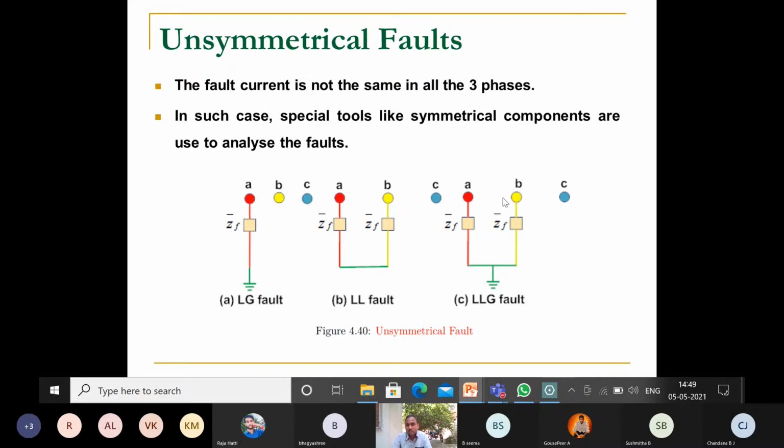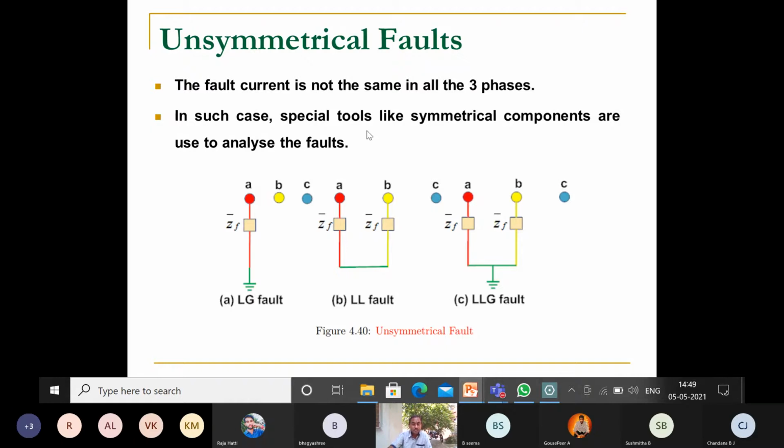So RYB, three phases. Out of the three phases, two lines are connected with ground. That is called a double line to ground fault. These three are called unsymmetrical faults. So the fault current is not the same in all the three phases. The fault current is different in all the three phases. Hence, it is called an unsymmetrical fault.